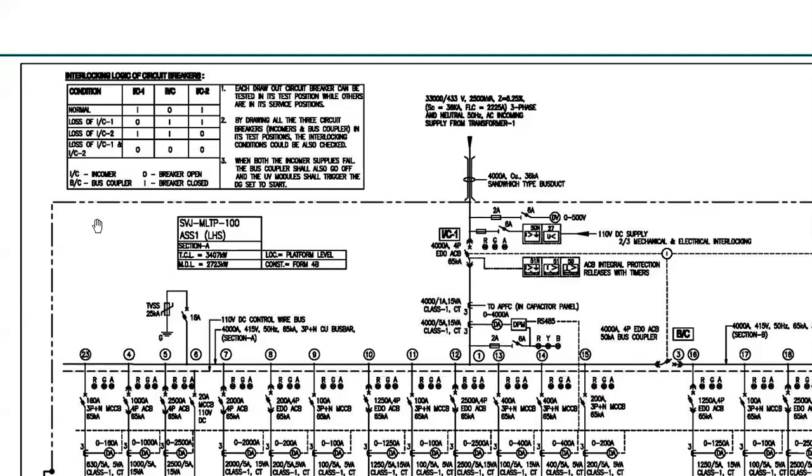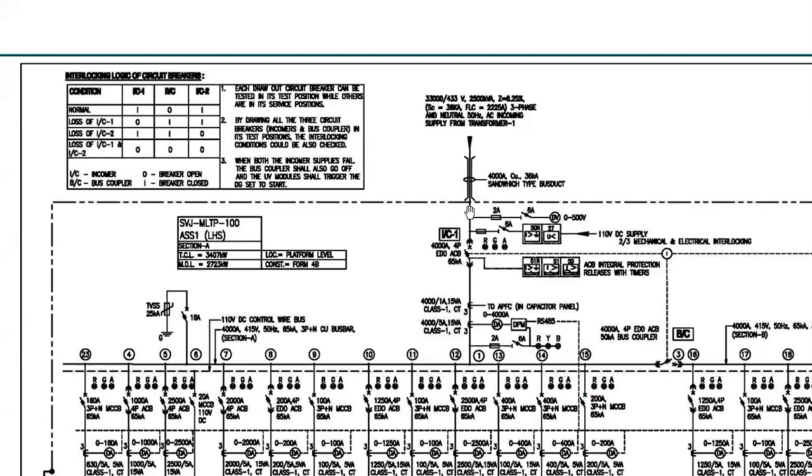Next point here is the small interlock in the left corner. I think you can see the interlocking logic of circuit operation. This is what I was saying, these are the incomer numbers. When both the incomers are normal, this bus coupler is off.